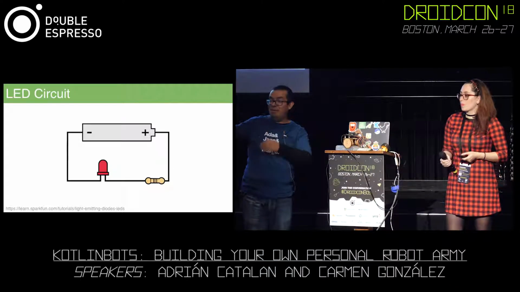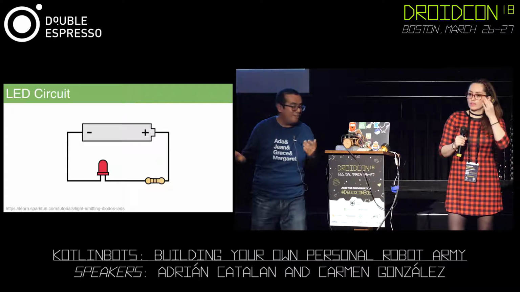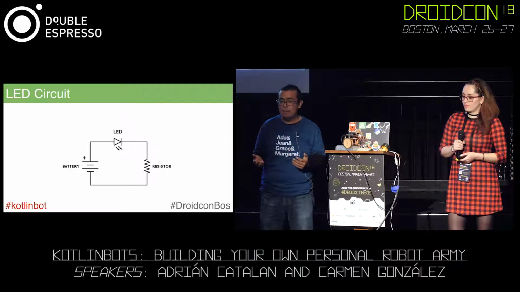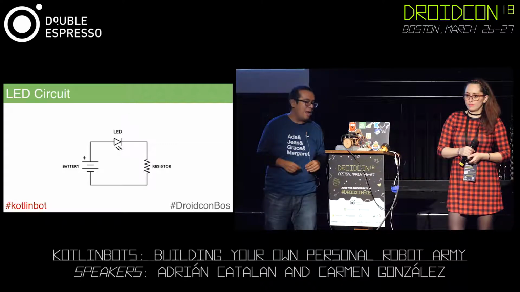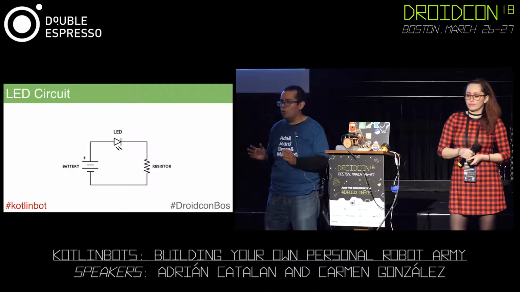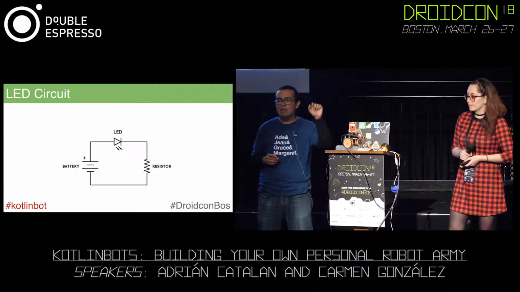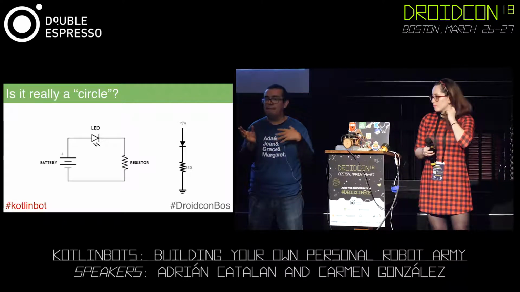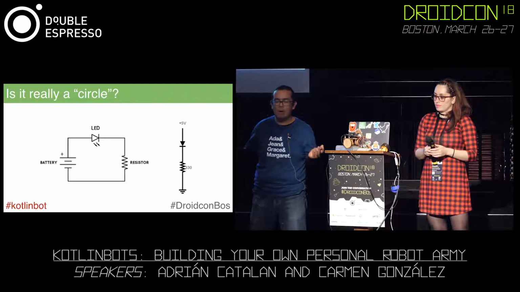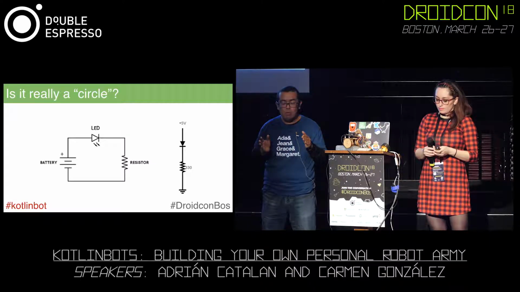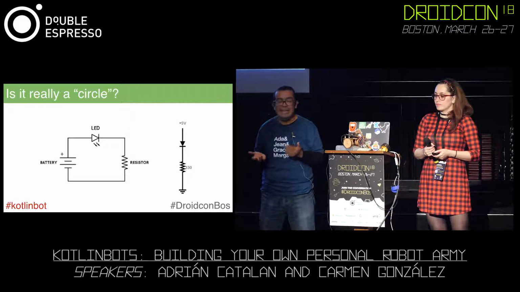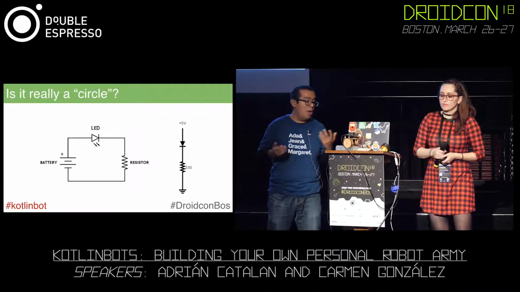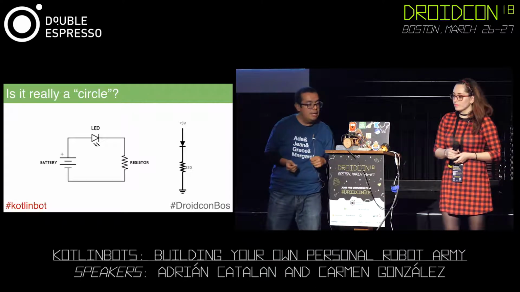So this is a circuit. Maybe you remember that from your electronic classes or something. And this is the representation, the schematics. I'm just reviewing this pretty quickly for the people that didn't raise their hands. And although we're comparing this to a circle because it's like a closed loop, it's important to keep in mind that we have the battery, VCC, 5 volts, whatever you want to call it, and ground. And in the middle, we will have some electronic components. In this case, as we're lighting the LED, this is the hello world for electronics. We'll have a resistor and the LED.